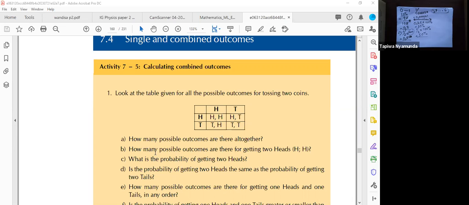Okay, let's move on to part B. Part B is asking, how many possible outcomes are there for getting 2 heads? What do you think, guys? Possible outcomes for you to get 2 heads.